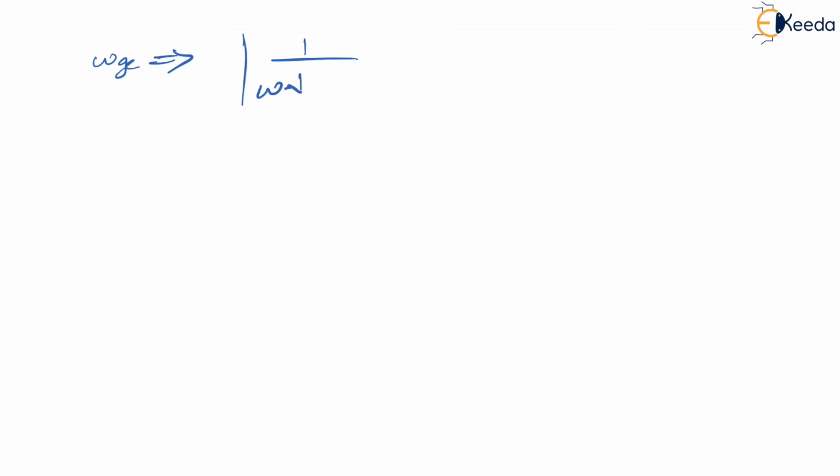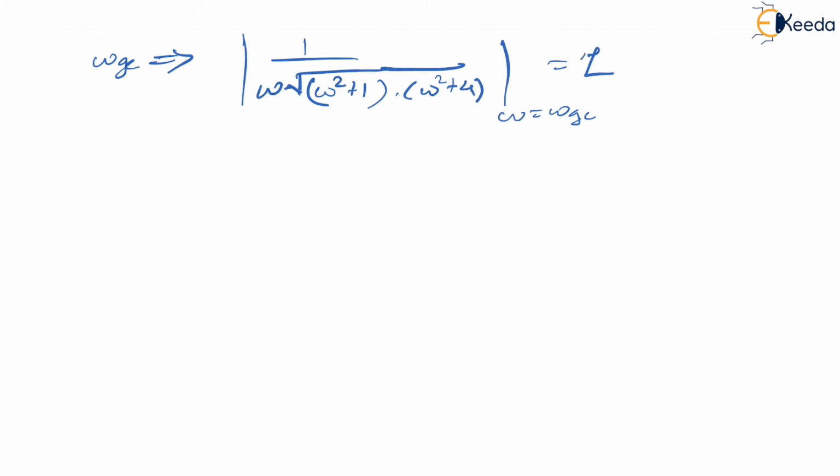So you get omega into under root of omega squared plus 1 into omega squared plus 4. Is that correct? Yes, this is equal to 1, and at omega equal to omega gc, will I get this equal to 1? Let us see. This has to be equal to 1. If I equate, what do I get?